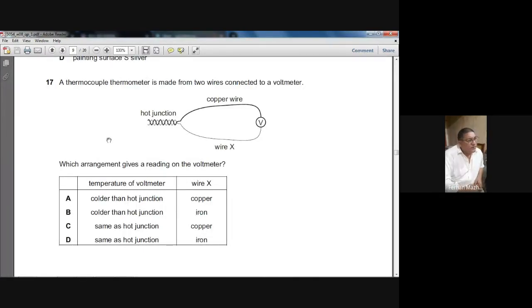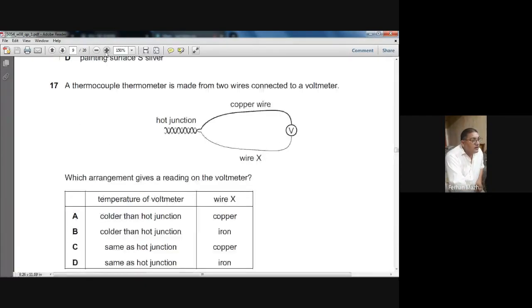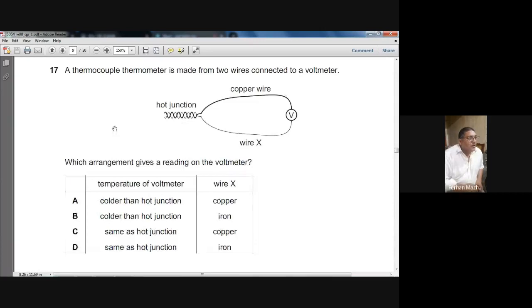Winter 2008 paper, question number 17 on your screen. A thermocouple thermometer is made from two wires connected to a voltmeter. Which arrangement gives a reading on the voltmeter?